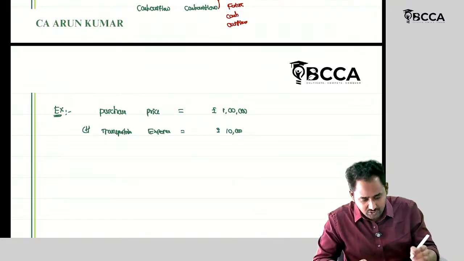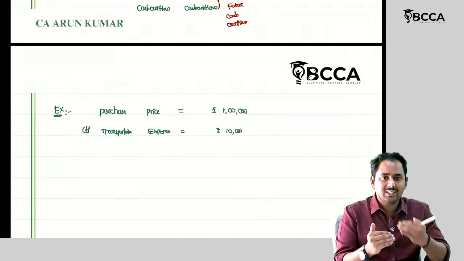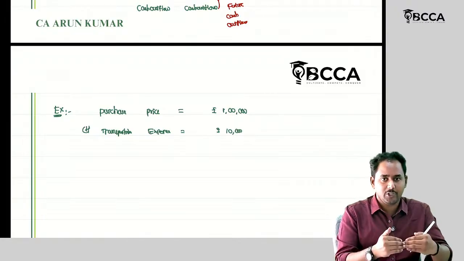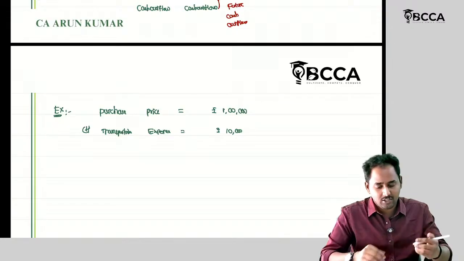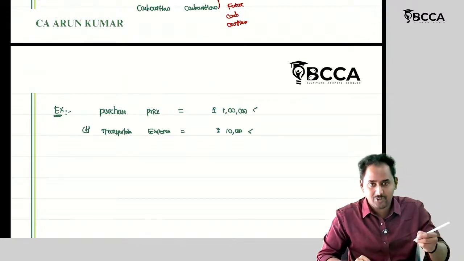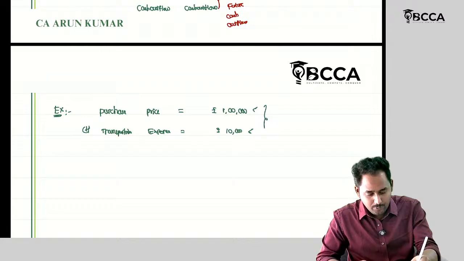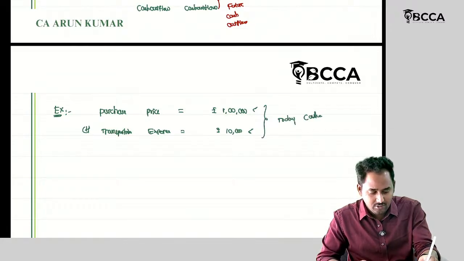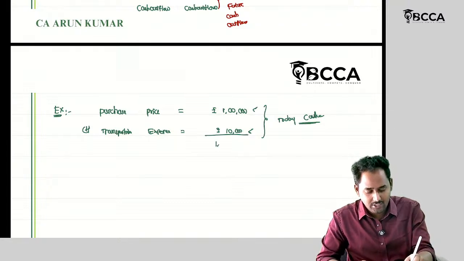So to make this machinery usable in my production activity, what costs am I incurring? 1 lakh rupees and 10,000 rupees today. Today's cash outflows are this 1,10,000.